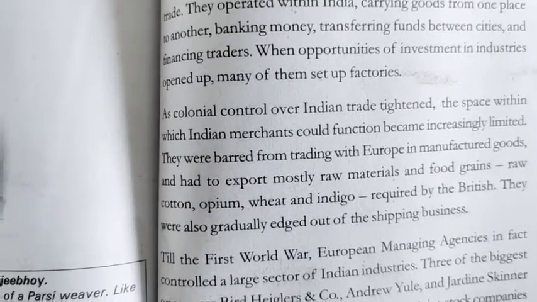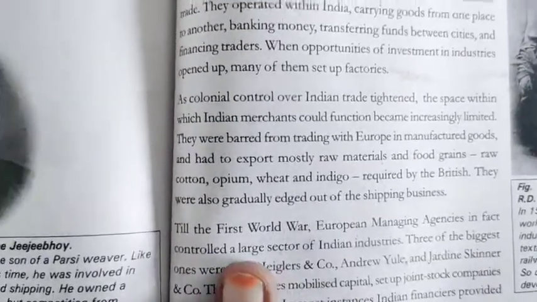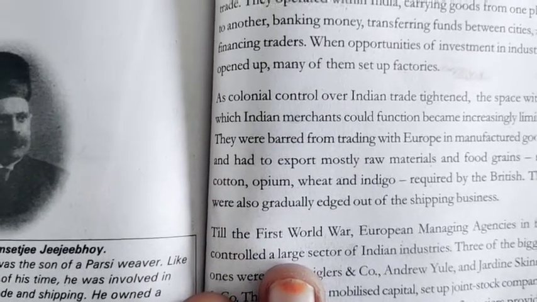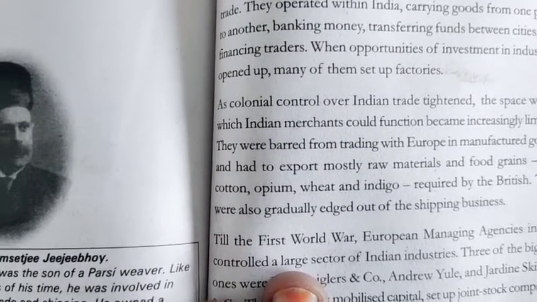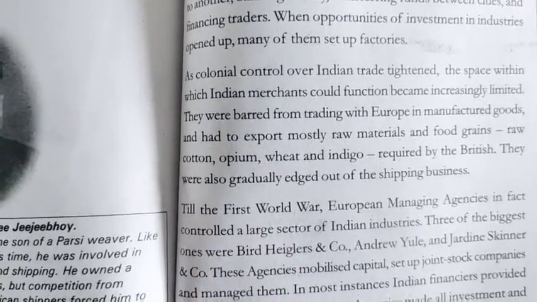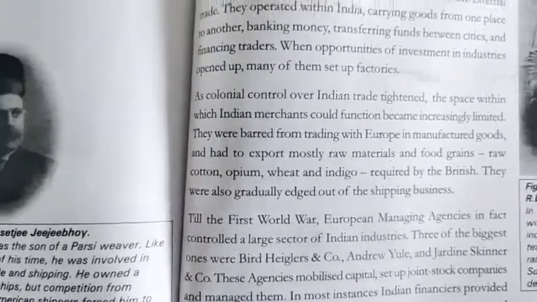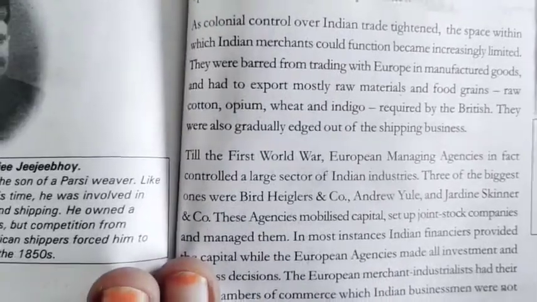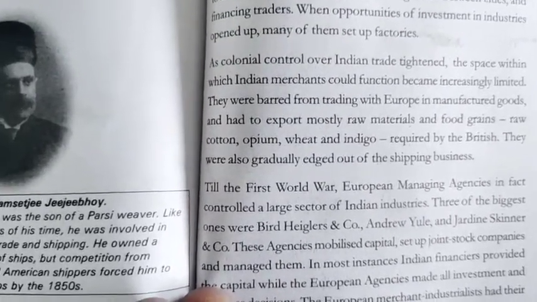They were also gradually edged out of the shipping business. So England got only raw material, not finished products, for their trade.